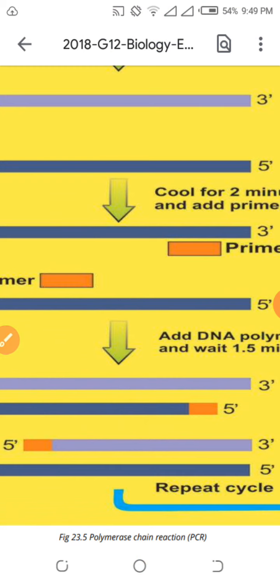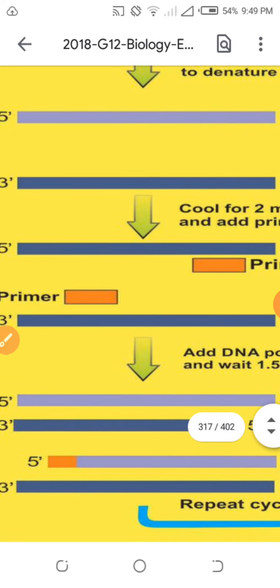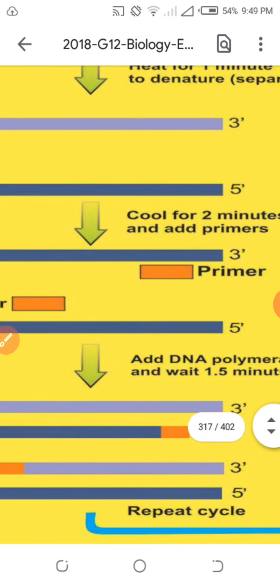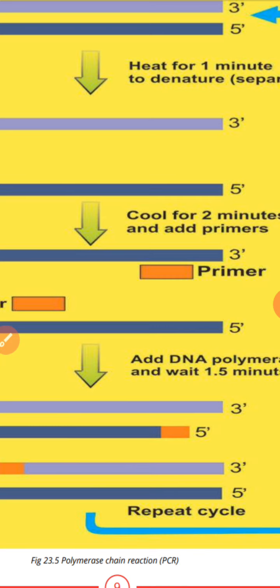Because DNA polymerase and Taq polymerase are almost the same thing. One works at normal temperature inside bacteria, one works at very high temperature. So Taq polymerase is taken from the bacteria, also a type of DNA polymerase, but it can resist high temperature. Taq polymerase enzyme cannot initiate the adding of nucleotides. So nucleotides cannot be added, and the strand of the DNA cannot be formed absolutely without a primer. This is the limitation of the DNA polymerase or the Taq polymerase.